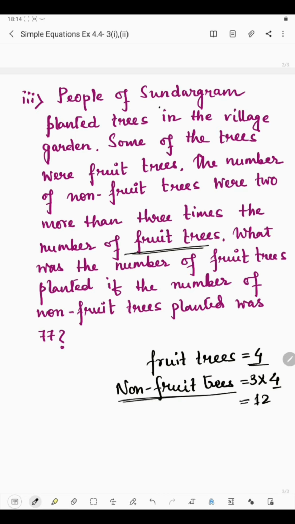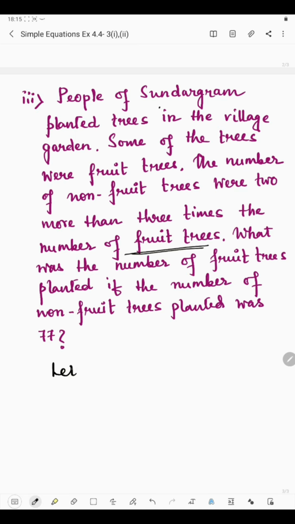So which one is to be considered here? We will consider the number of fruit trees. Say the number of fruit trees is x. So what will be the non-fruit trees? In place of 4 we will put x, so it will be 3x. Isn't it? So to get the number of non-fruit trees, we need to consider the number of fruit trees at first. So let's start.